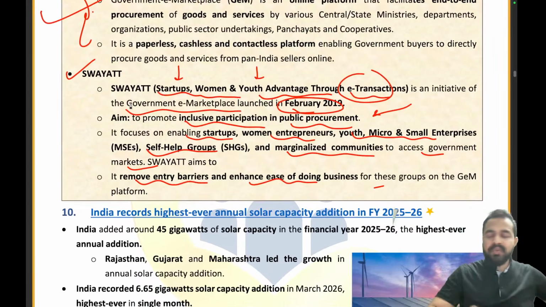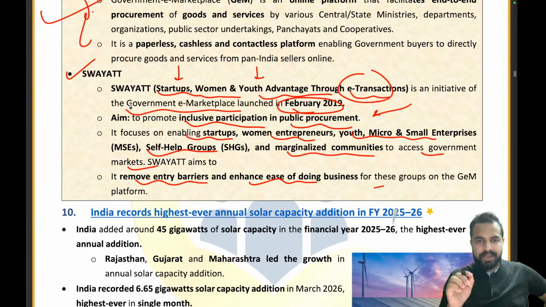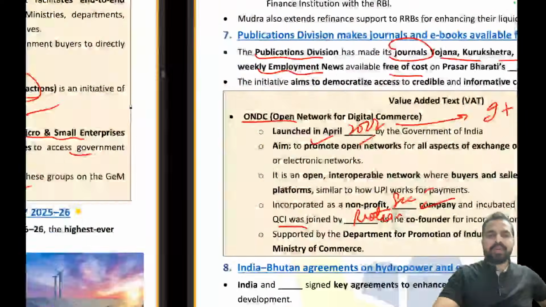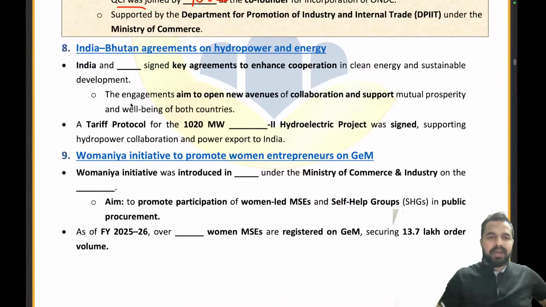Now the Swayat initiative, what is the full form? Please remember the full form. Sometimes they just ask what exactly the second A stands for in Swayat. So it is advantage, that is startup, women and youth advantage through e-transaction. Clear to everyone? Let's move on to the quick recall for this part.